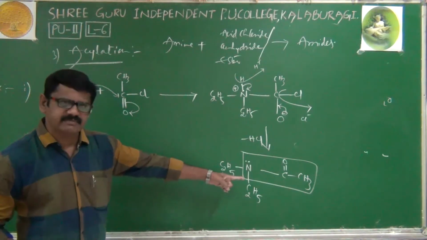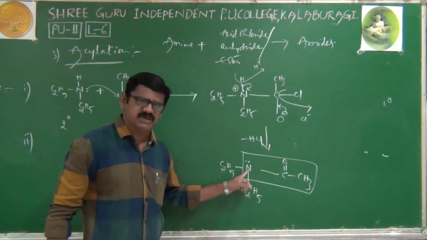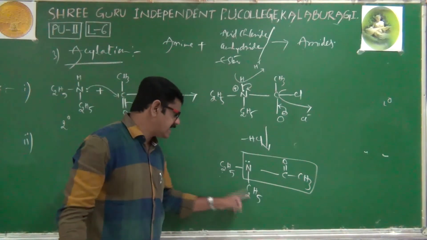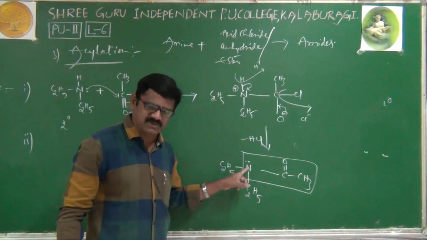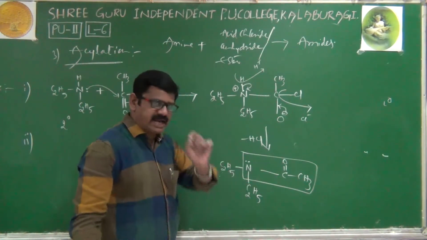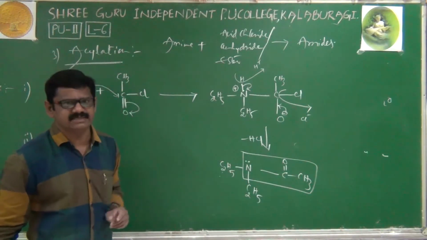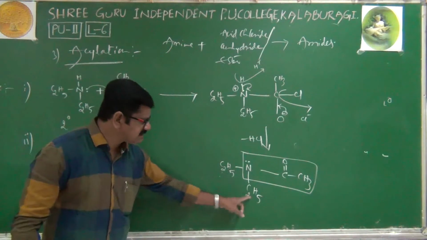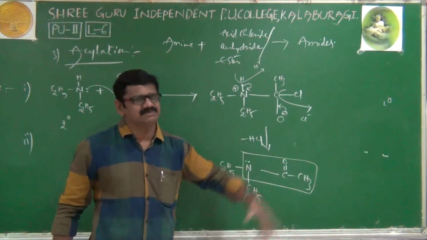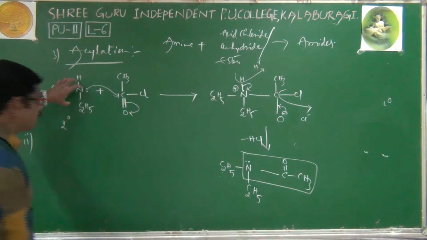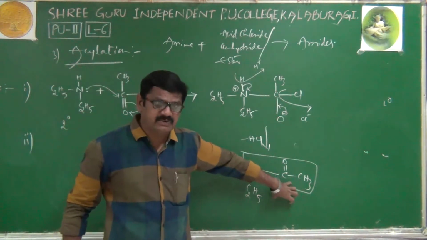Now what is its IUPAC name? This ethyl is attached to nitrogen. This ethyl is also attached to nitrogen. That's why N,N-diethyl, because both ethyl groups are connected to nitrogen only. N for nitrogen. N,N-diethyl ethanamide is obtained. Means when an amine reacts with an acid chloride, finally we'll get an amide only.